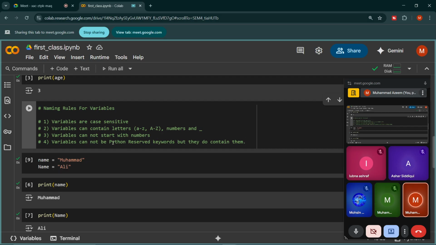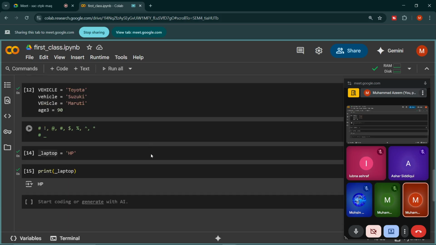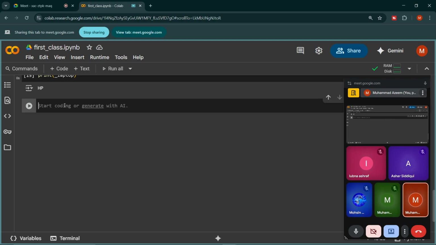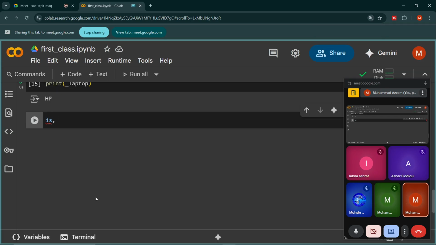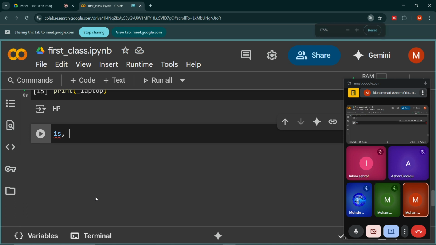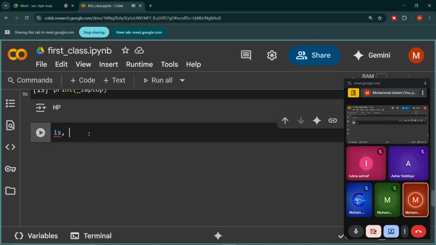First of all, understand what are Python keywords. We have to understand this thing. Let me go to the cell, and if I write, for example, is, if you clearly notice the color of this word, let me zoom in a bit. The color of this word is blue.